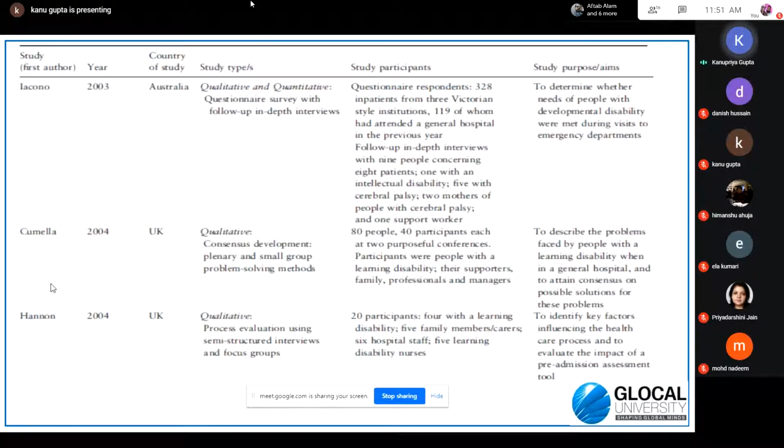This is again an example where a simple table has been developed when the person is doing the research. It is again an important step, an important process.